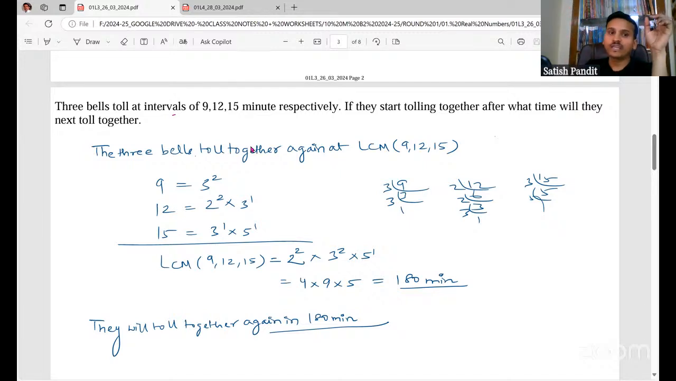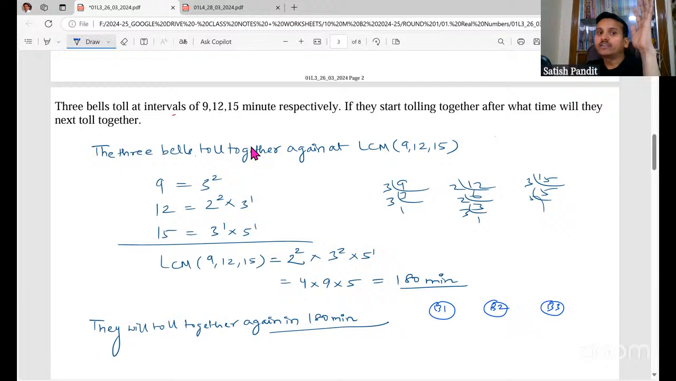So just to visualize, we are having three bells. This is bell 1, this is bell 2, and this is bell 3. I'll write B1, B2, and B3. So there are three bells which are tolling, that means ringing, at intervals of 9, 12, and 15 minutes respectively. That means, for example, bell B1 is going to ring after every 9 minutes.